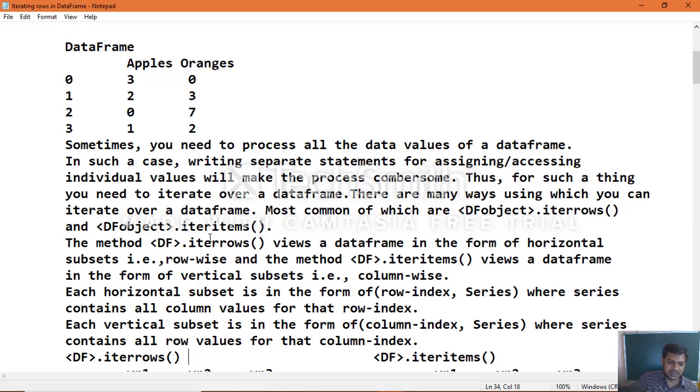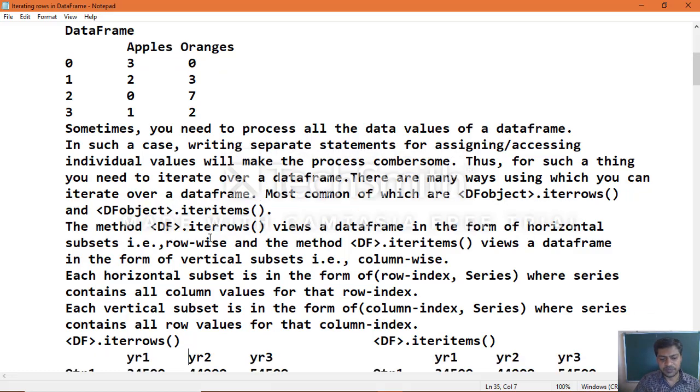The horizontal subset has the row index and all column values for that particular row. That is how you can now clearly see the two differences.